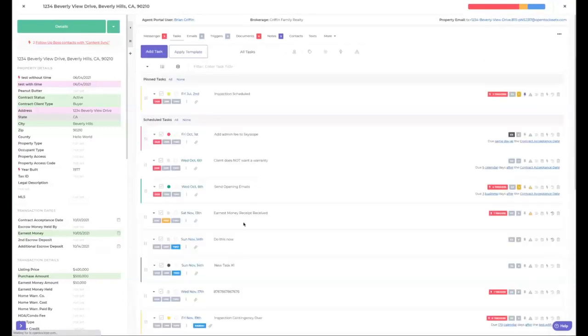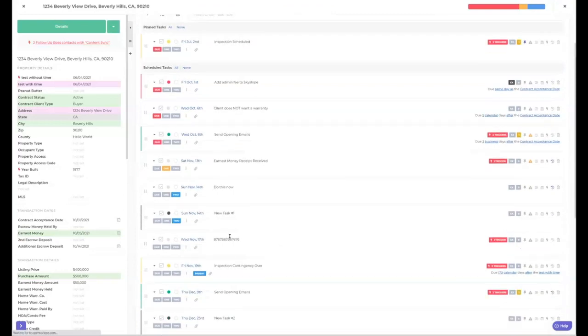If you have date calculations in there and it's not populating a due date, usually what I start looking for is what is it based off of? What's the date that is supposed to be there? Because if there's not a date for what it's based on, it'll still be unscheduled because it hasn't been able to calculate that due date. Yeah, you'll see your calculations right here. If you don't have a calculation, it probably means that you just have it based off just a specific date.